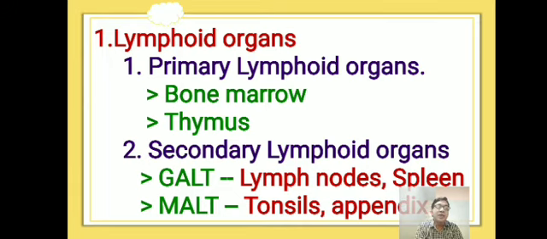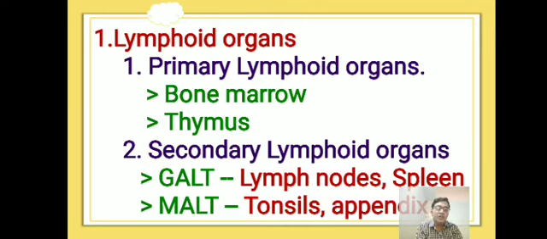The secondary lymphoid organs consist of two types: one is GALT, which means gut associated lymphoid tissue, and second is MALT, mucosa associated lymphatic tissue.